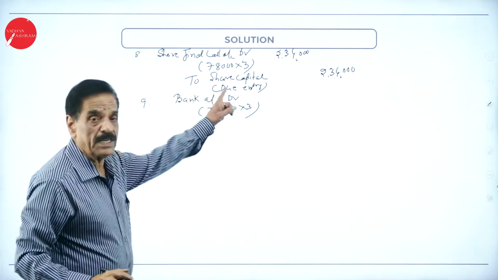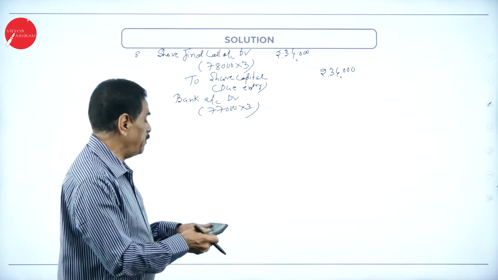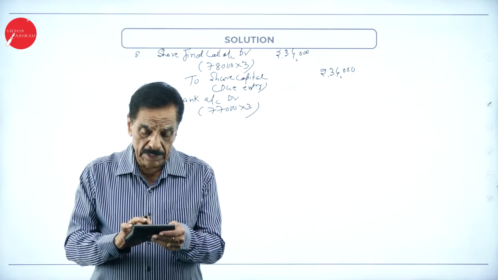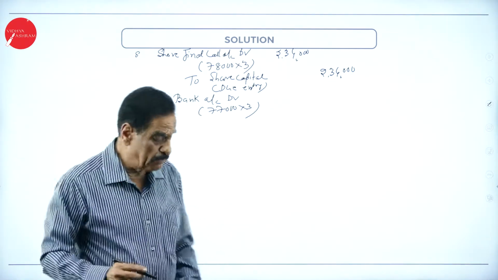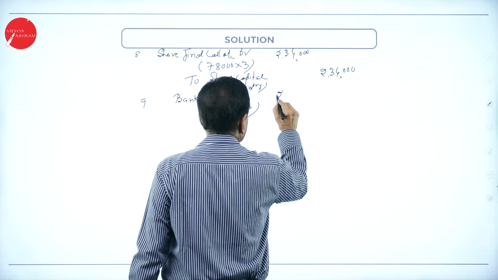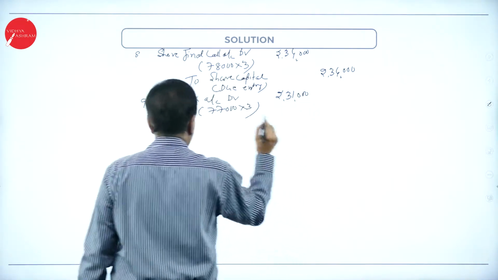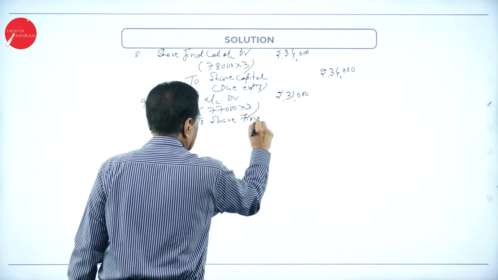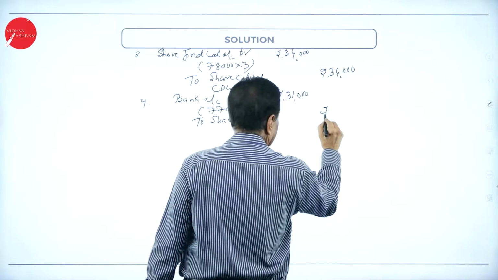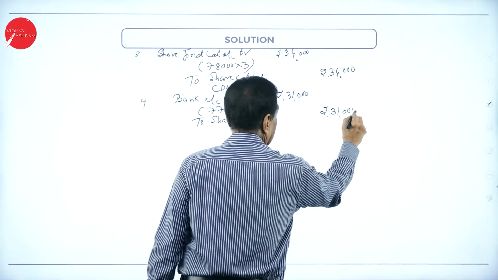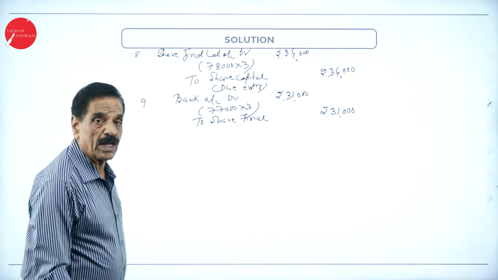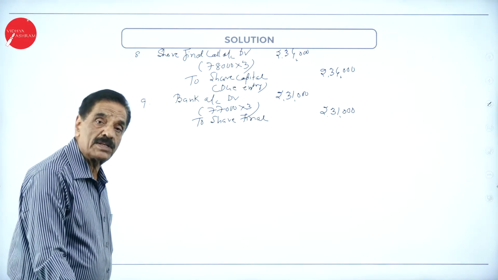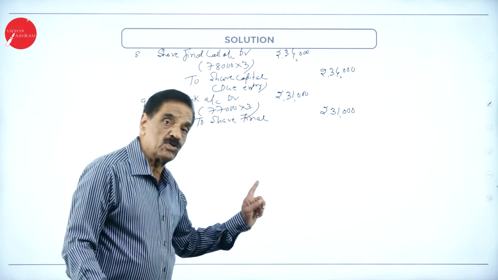This is out of 78,000; 1,000 shares' money you could not receive, so you got only 77,000. 77,000 into 3 is 2,31,000, to share final call. This is final call money received. Actually, you have to receive 2,34,000, but 3,000 could not be received. So we are going to receive 2,31,000.